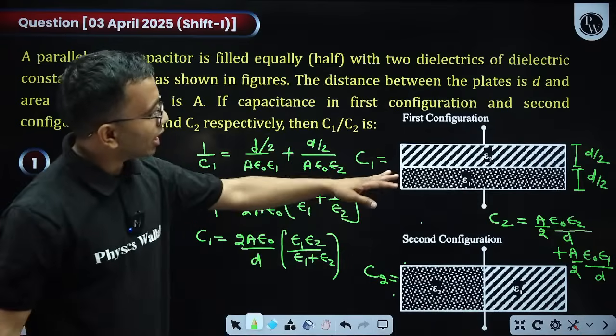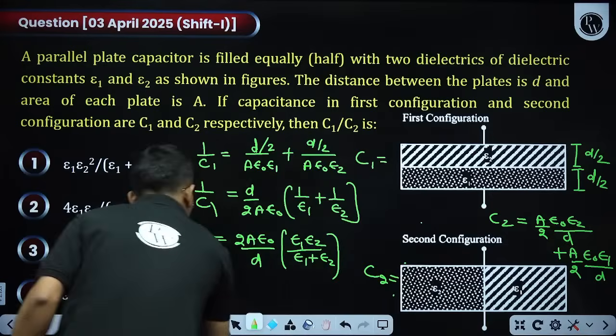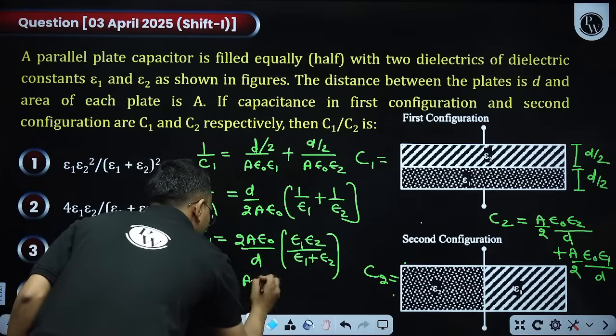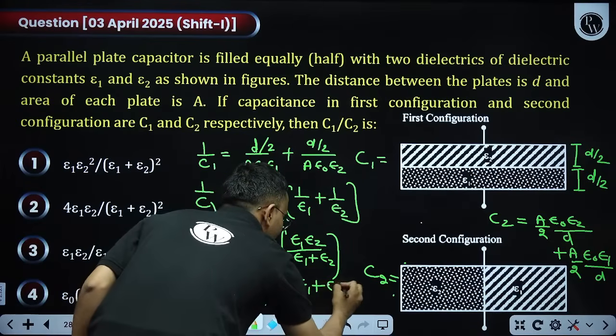Now take A epsilon naught by d as common, it will become epsilon 1 plus epsilon 2. So C2 comes out to be A epsilon naught by d into epsilon 1 plus epsilon 2.